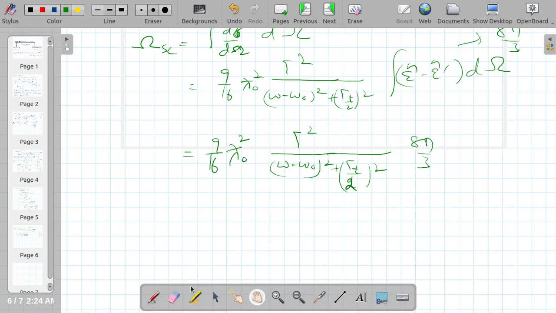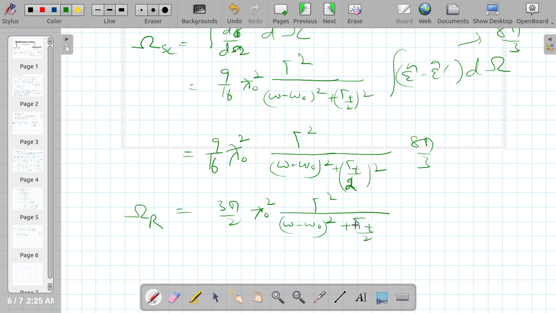After simplification this becomes the resonant scattering, which I am representing by R. Simplifying 9 by 16 and 8 pi by 3, it is 3 pi by 2 lambda naught cross square gamma square over omega minus omega naught square plus gamma t by 2 whole square.